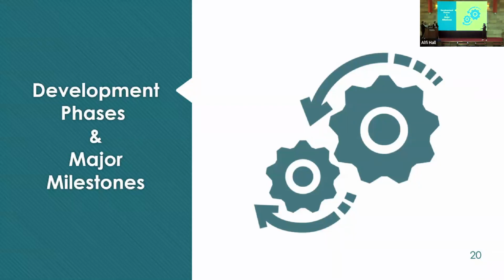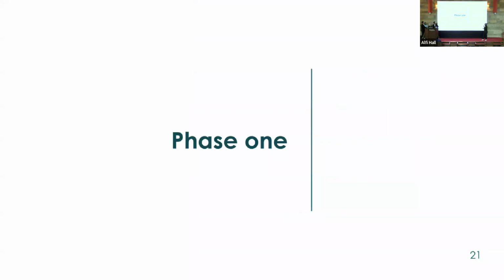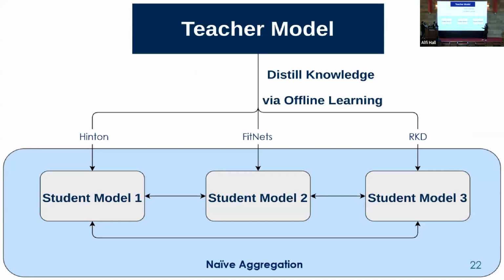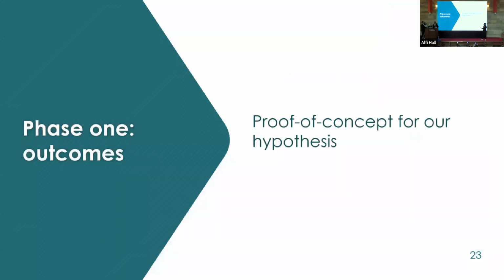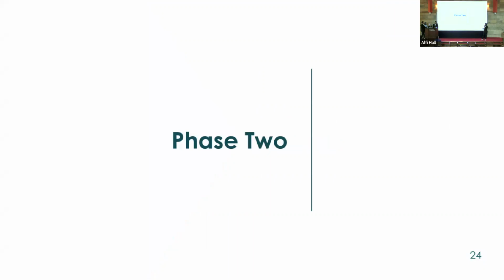Now for the development phases and major milestones in our project. For phase 1, we aim to have the basic skeleton of our framework and architecture implemented. So we implemented the most simplistic knowledge distillation techniques in each aspect, which is Hinton, Fitness, and RKD. And for online learning, we use naive aggregation. We exited this phase having proved our concept. So our framework did perform better than the basic offline knowledge distillation techniques on their own. So we had the proof of concept for our hypothesis.